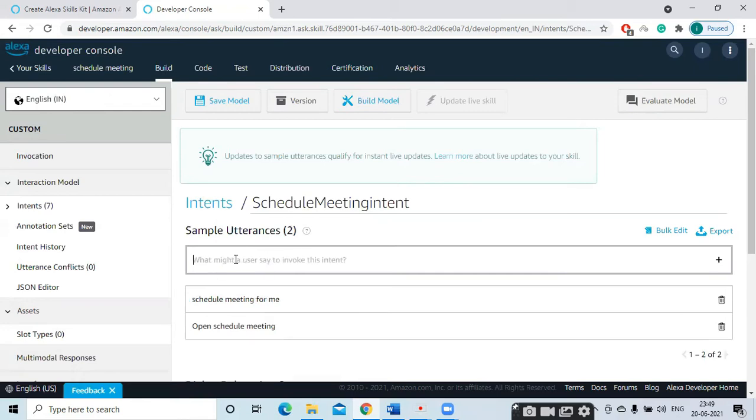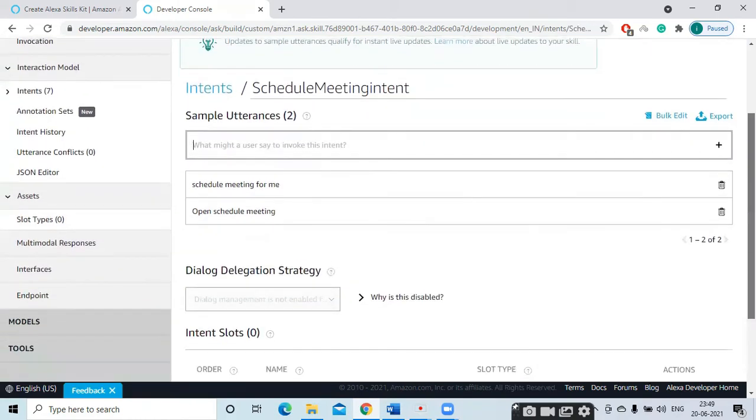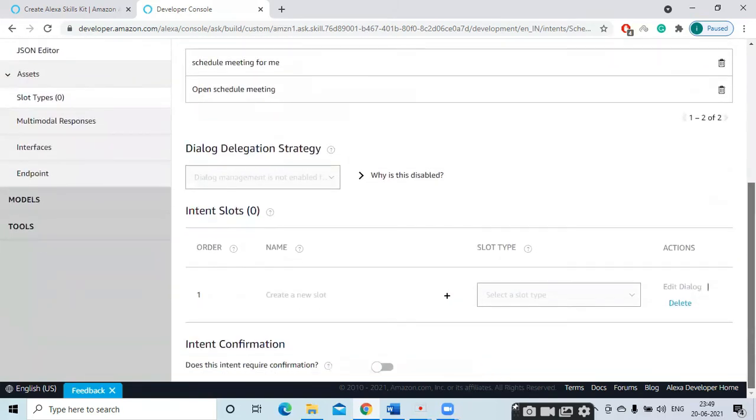So you can say any phrases. So here, slot.